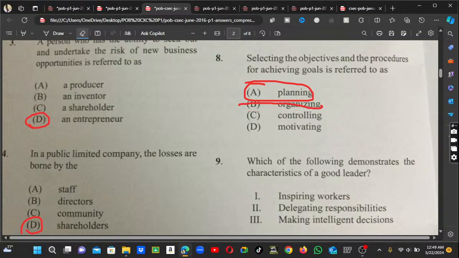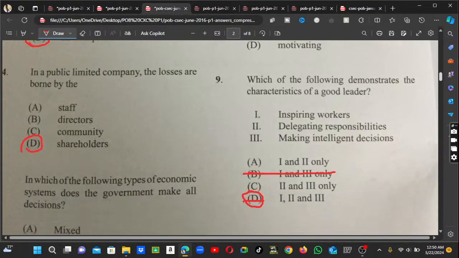Alright. Guys, I'm a little bit sleepy, trust me. Alright, so the best answer here would be planning. Guys, I'm a little bit sleepy, trust me. Alright guys, I'm stopping at number 15 here because I'm a little bit tired.